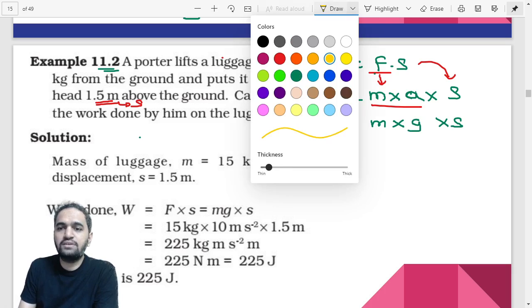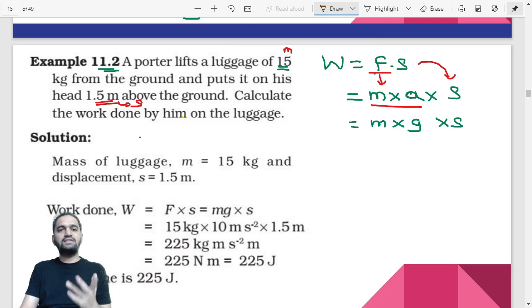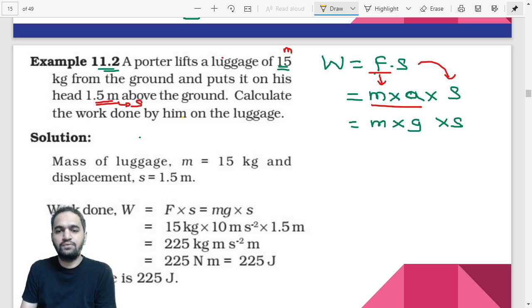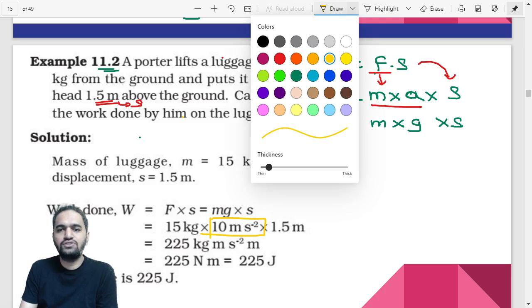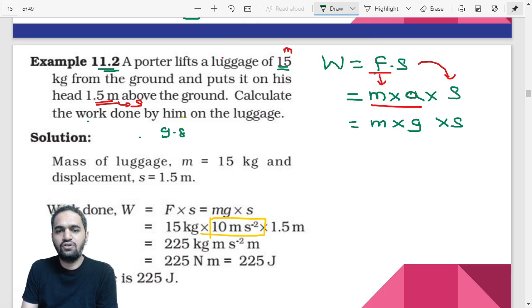Okay. Now you are supposed to understand that unless and until it is stated, in the book the value of g has been taken as 10, right? So you can also take 10 because 9.8 and 10 are almost equal. For calculation purposes, you can take 10 so that the calculations will become easier, because 9.8 is a decimal, it will be very hard for your calculations, right? So what is the value of g in this case? G in this case is 10 meter per second square. It is exactly 9.8, but you can take 10 for easier calculation. So I am taking 10.